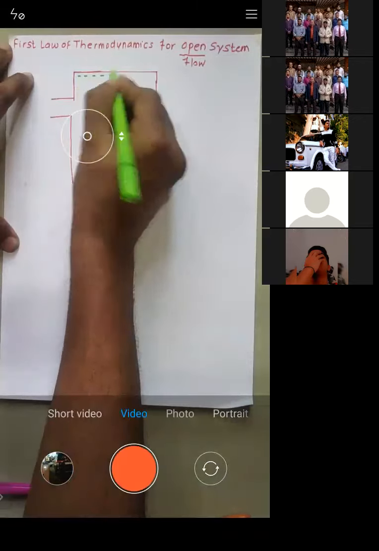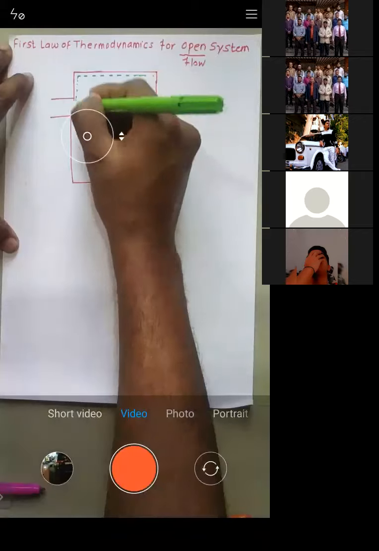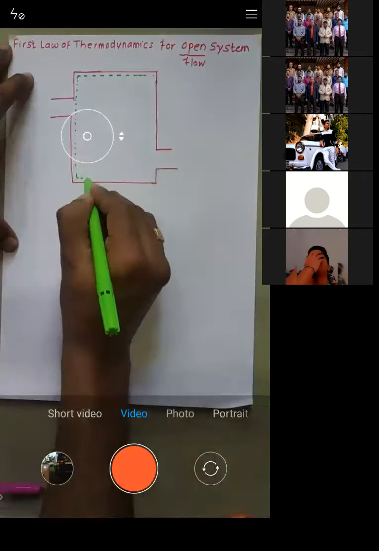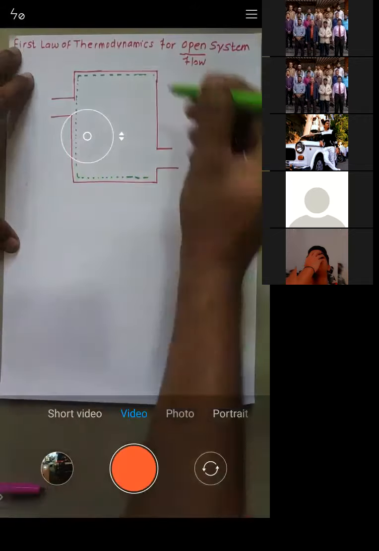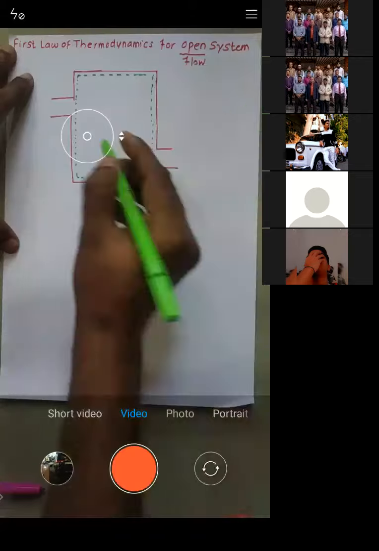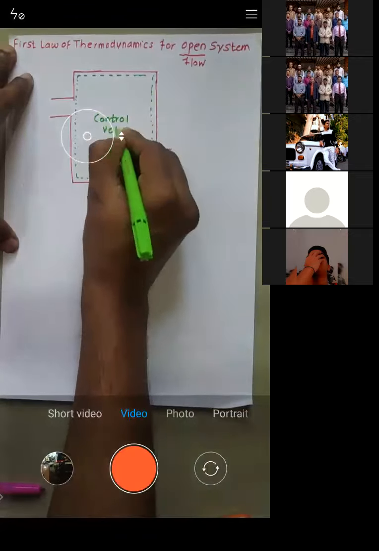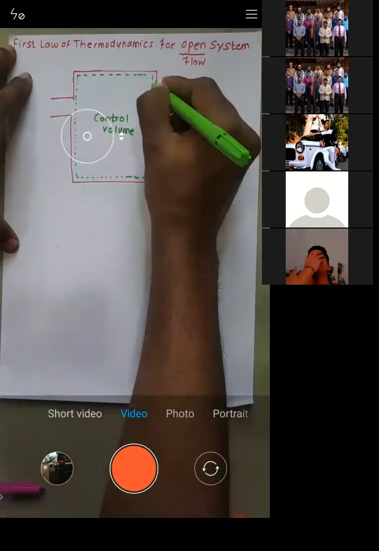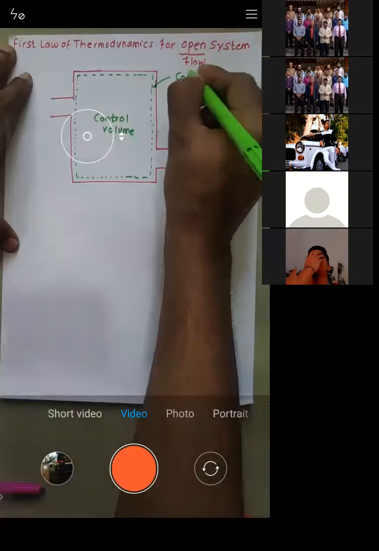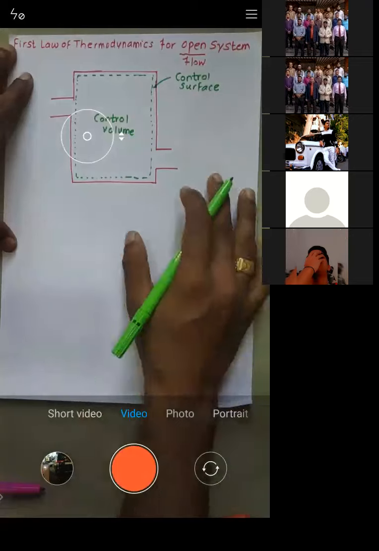I will draw the boundary for the volume. Whatever volume is present inside is nothing but a control volume, right? Now this boundary is nothing but a control surface. This is nothing but a control surface.